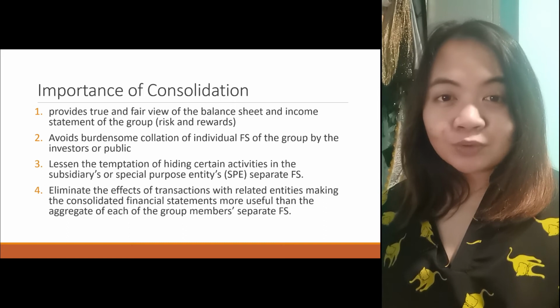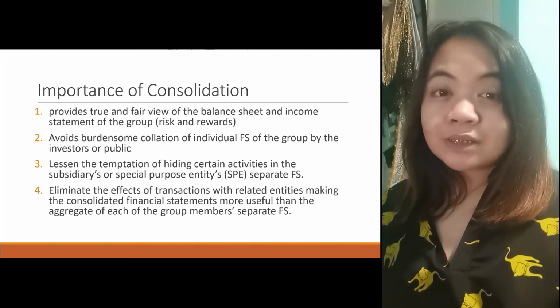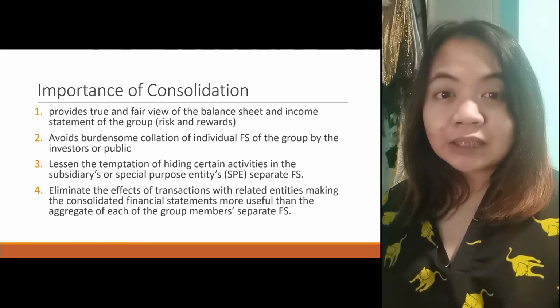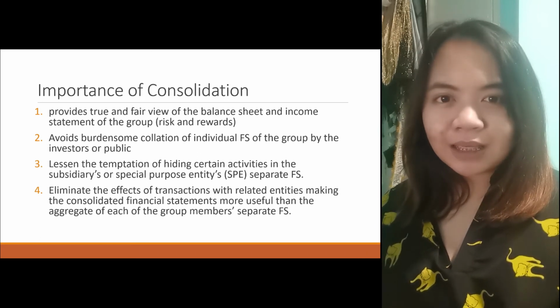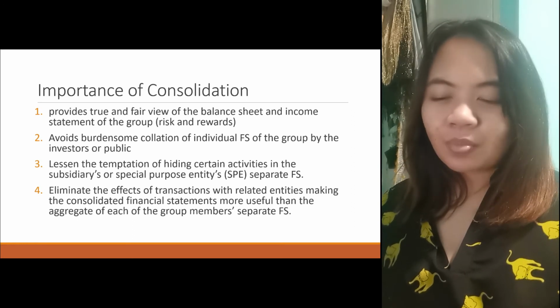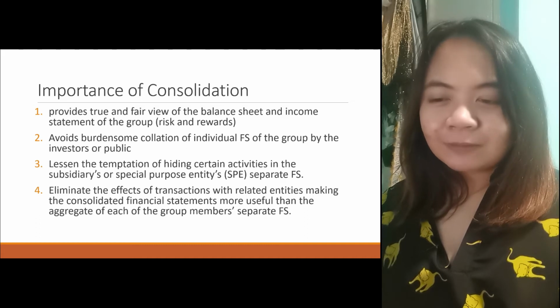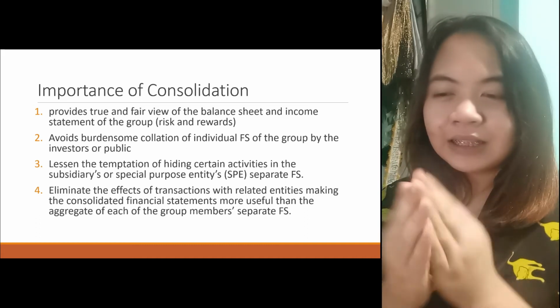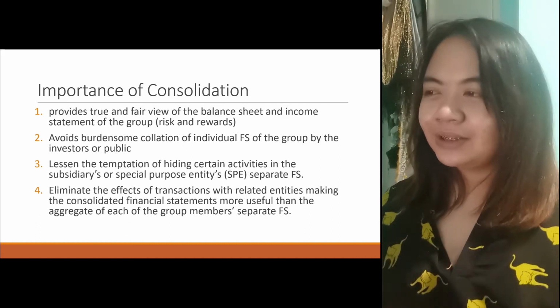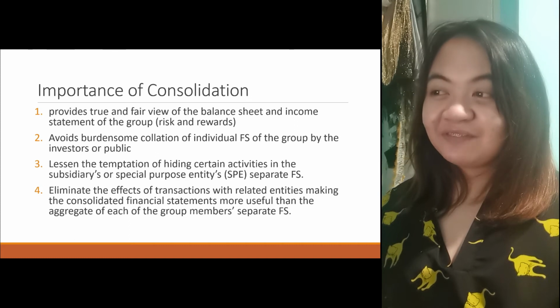Instead of going to the individual websites of the subsidiaries and the parent, downloading them, and studying them separately, with consolidation there is only one to study. Third, it lessens the temptation of hiding certain activities in the subsidiaries' or special purpose entities' separate FS.